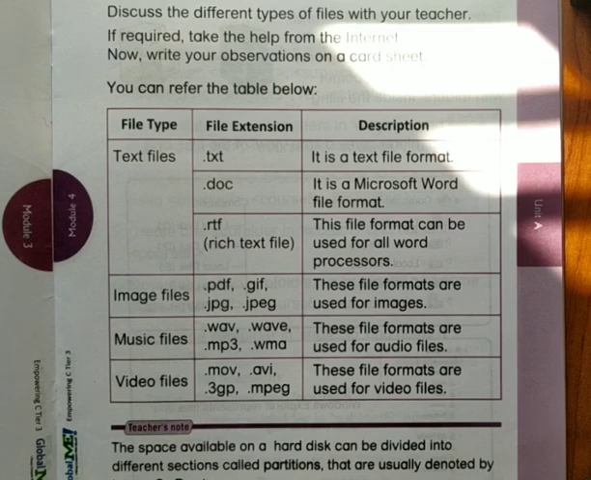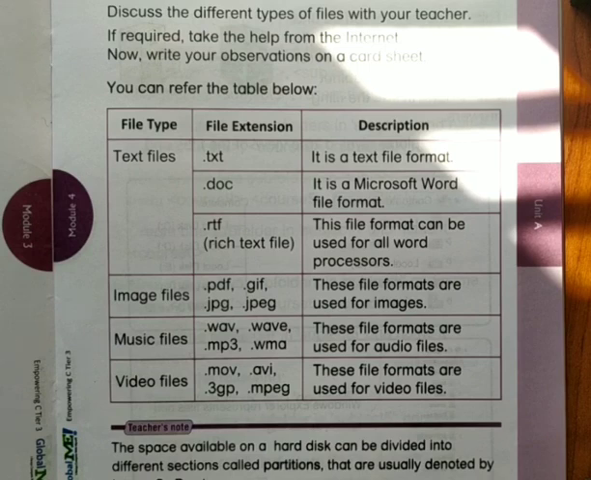What are the file extensions for text files? .txt, .doc, .rtf. RTF means rich text format, DOC means document, TXT means text. The .txt format means it is a plain text file format. The text will be less, like one or two pages. That we call a .txt file. Notepad and WordPad use .txt files.